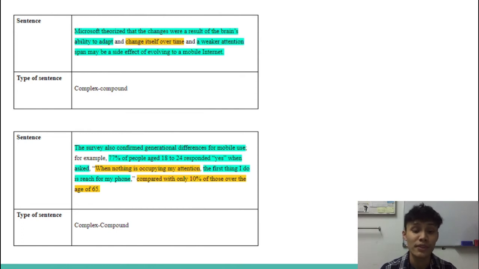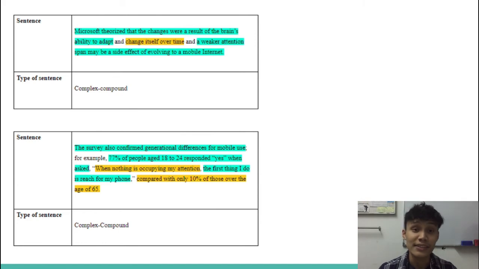The same thing we did with the sentence before. Identify the clauses, and here we have identified that there are 3 independent clauses and 2 dependent clauses. So the same as before, if there are at least 2 independent clauses and at least 1 dependent clause, it is a complex compound sentence.